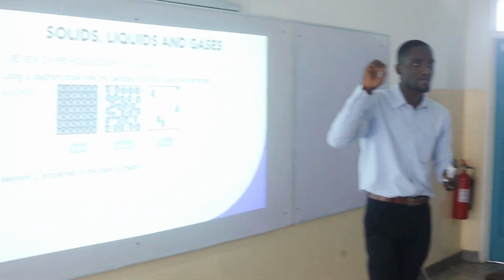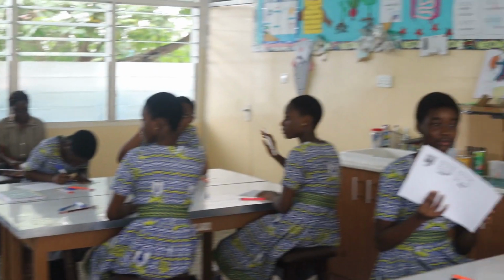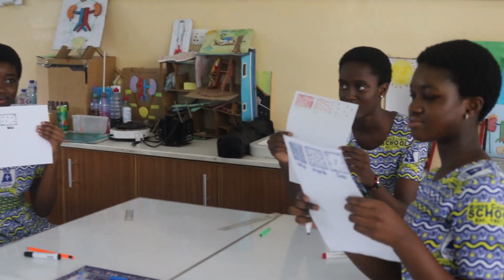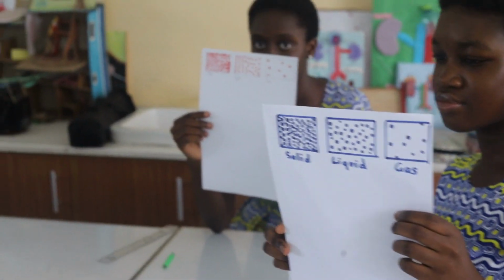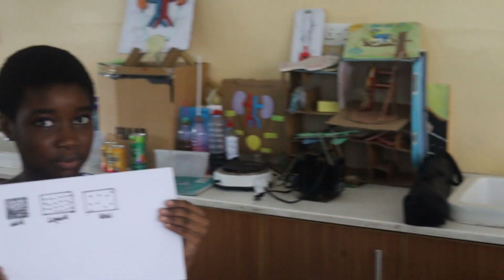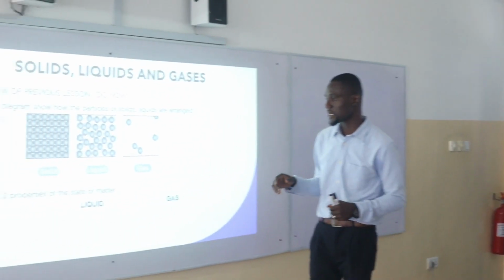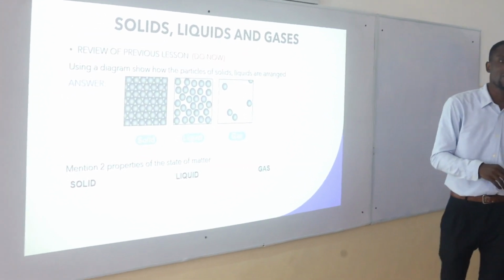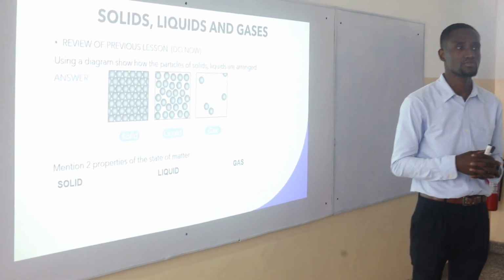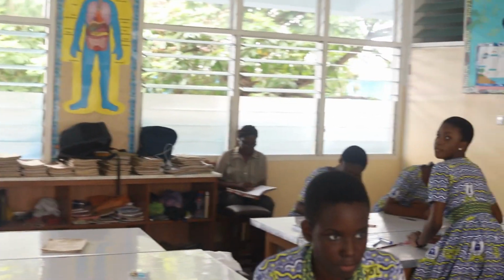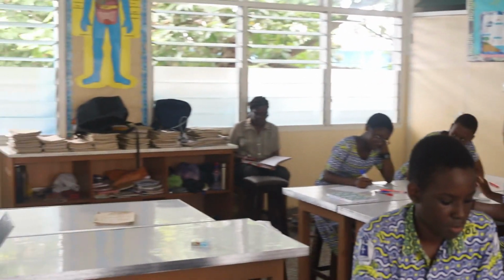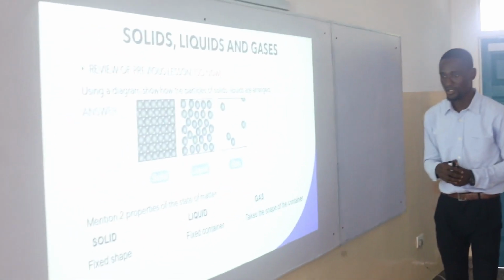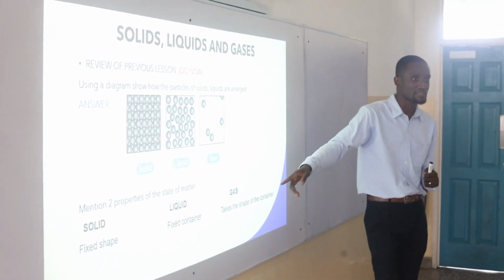So how many of you were able to do something? Show me what you did. Okay, that's very good. Vanessa, good. That's good. Alright, the second one is the properties of the states of matter: solid, liquid, and gas. What are some of the properties of solids, liquids, and gas? First, fixed shape. Yeah, the fixed shape. Let's see if it's part of the answer that we got. So solids have a fixed shape. How many of you got fixed shape?